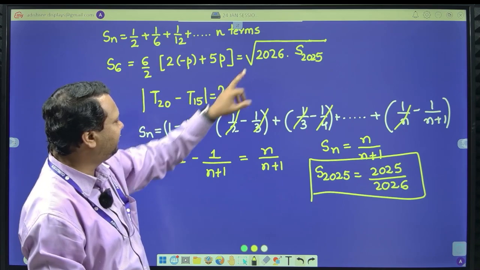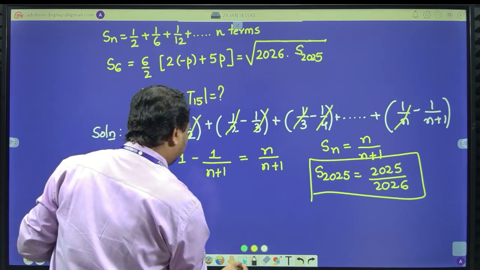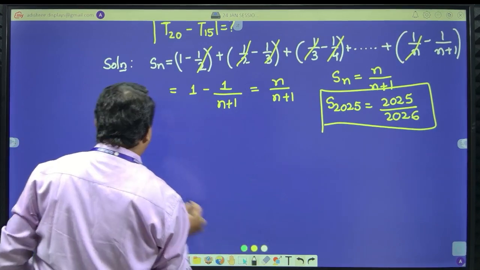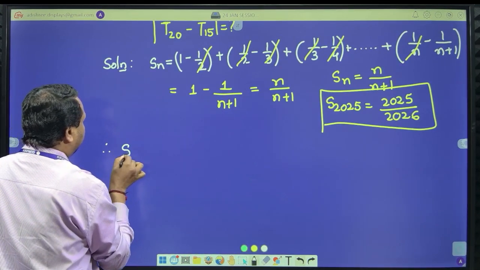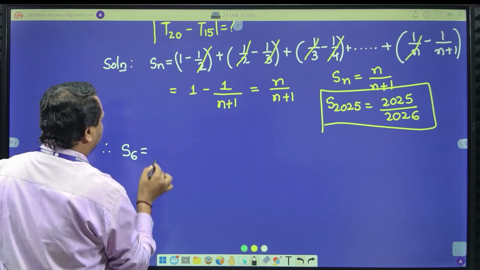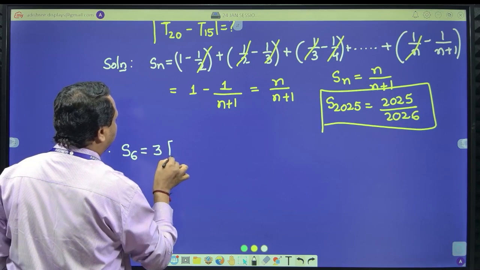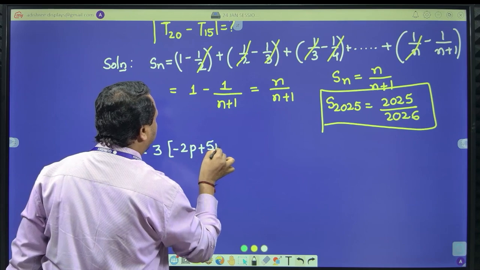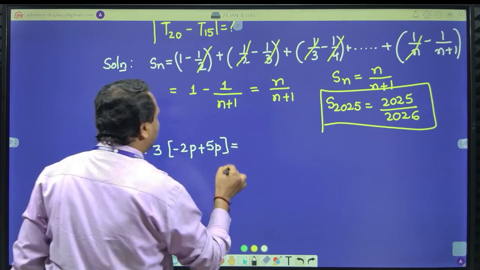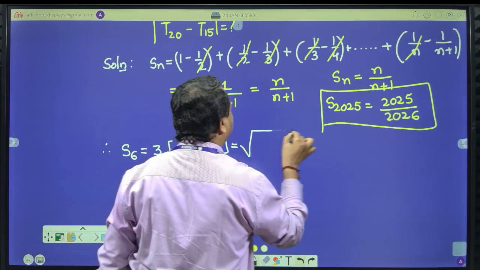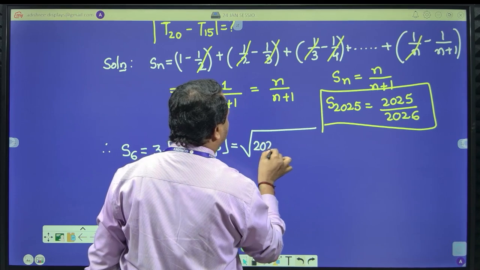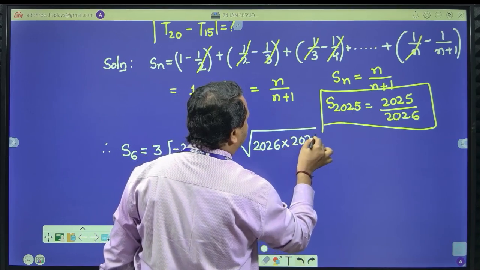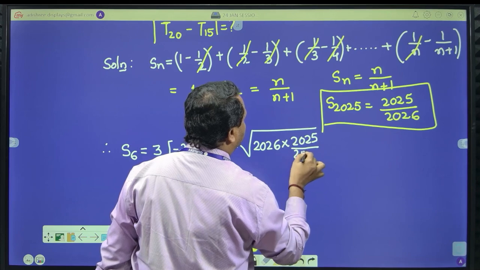S6 is equal to 3 times of minus 2p plus 5p, which is equal to square root of 2026 into 2025 divided by 2026.